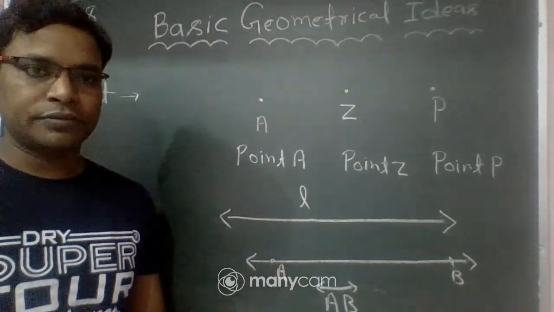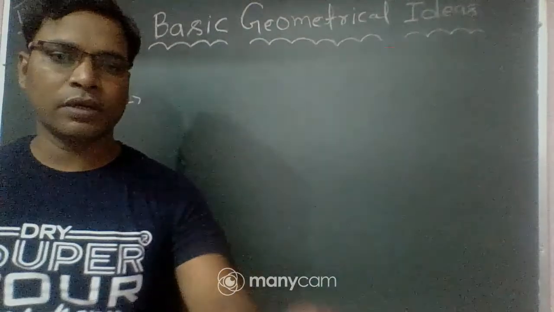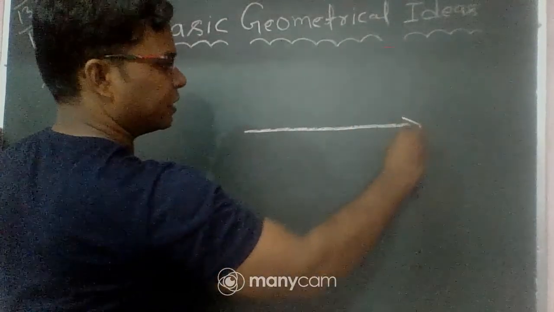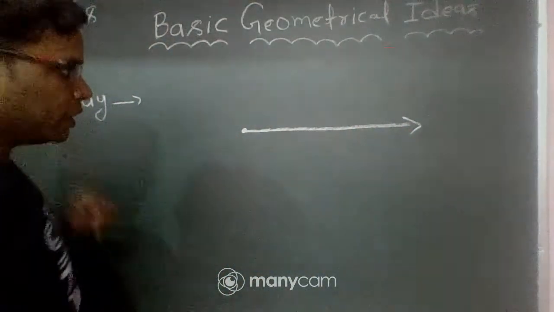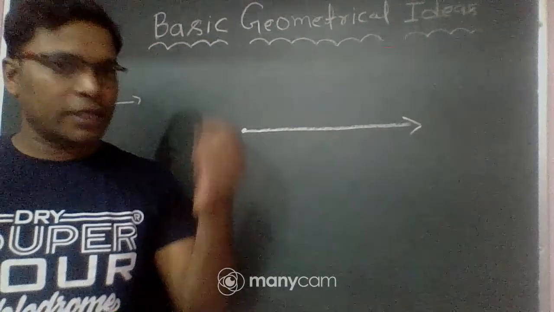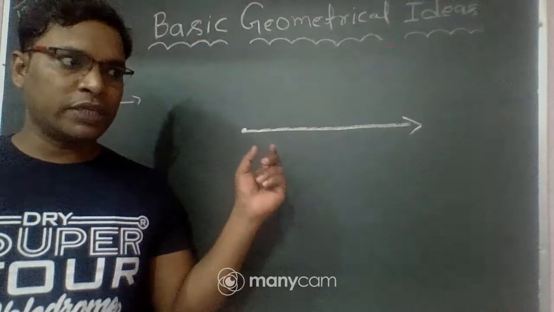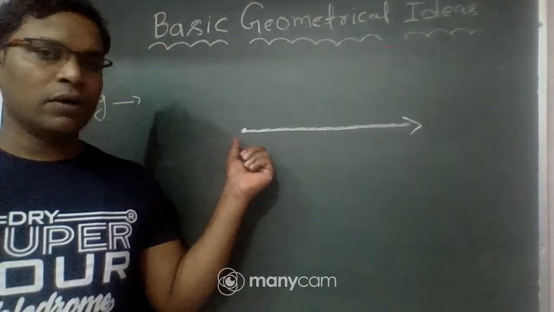Now, what is a ray? You can see this figure represents a ray. A ray has one end point. A ray has only length. It has no breadth, no thickness, but it has one end point.